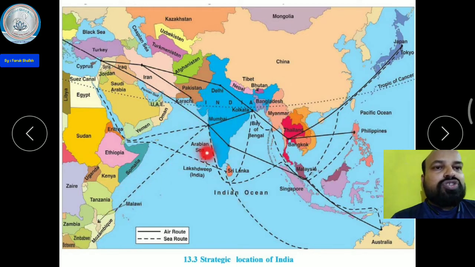Because of it, there is also a large coastline. Do you know how many kilometers long the coastline of India is? It's 7516.6 kilometers long. This is the most important benefit for India for trading, for India and for other countries also. As you all know, India was known in ancient times as the golden sparrow, because India was rich and prosperous, economically and culturally.